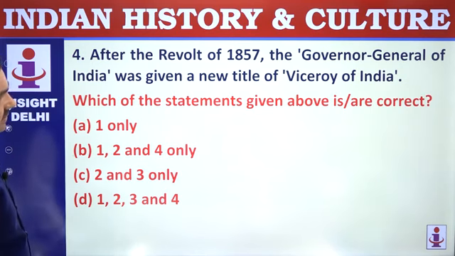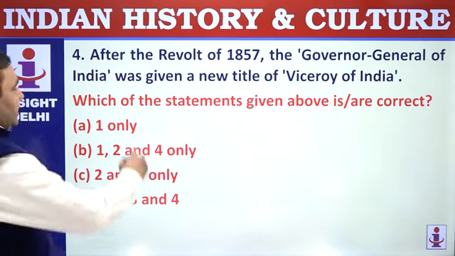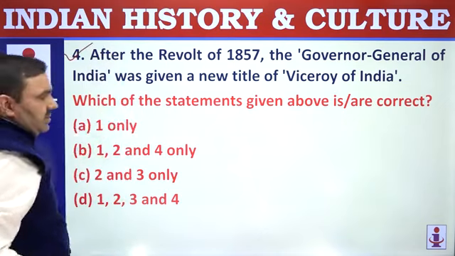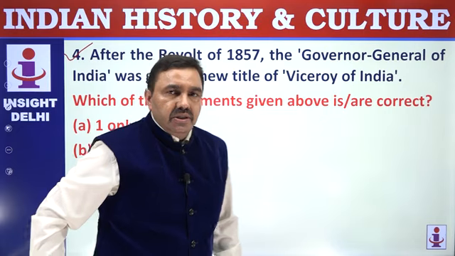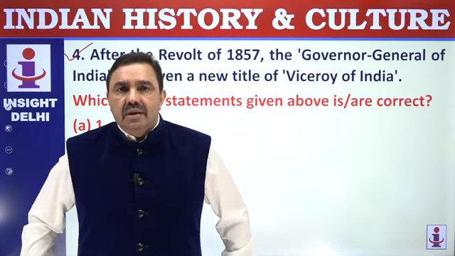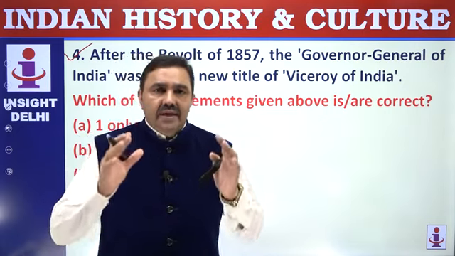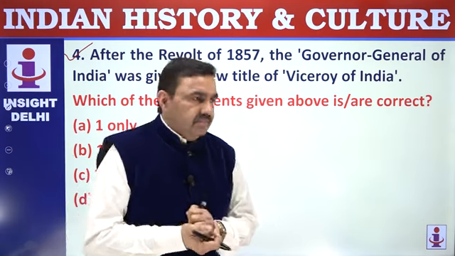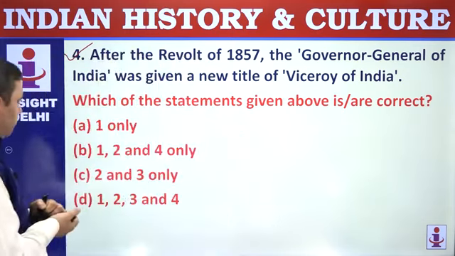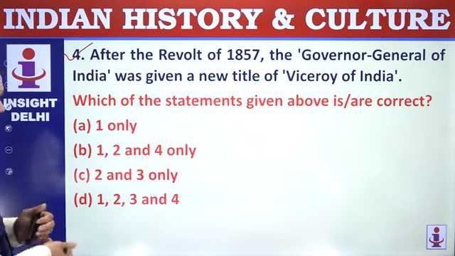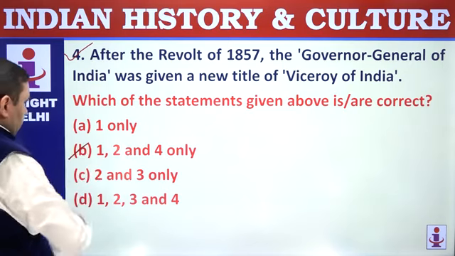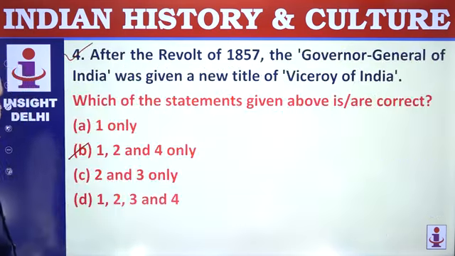After the revolt of 1857, Governor General was given additional designation of Viceroy. Viceroy means Crown's representative. Now he was not just the administrator, he was representing Crown also. 1, 2 and 4 are correct, because 3 is wrong here.